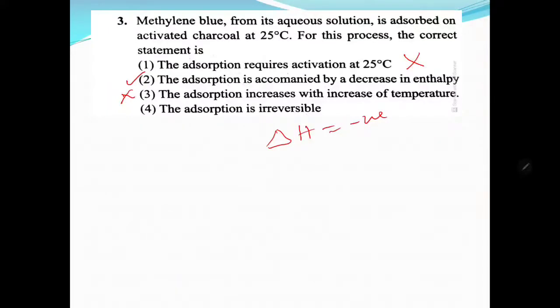"The adsorption is irreversible." Adsorption is a reversible process. Remember, the adsorption of methylene blue on the surface of activated charcoal is a physical adsorption. So 2 is correct. Physical adsorption is a reversible process. Chemical adsorption is irreversible. Therefore, only 2 is correct. This is the correct answer.